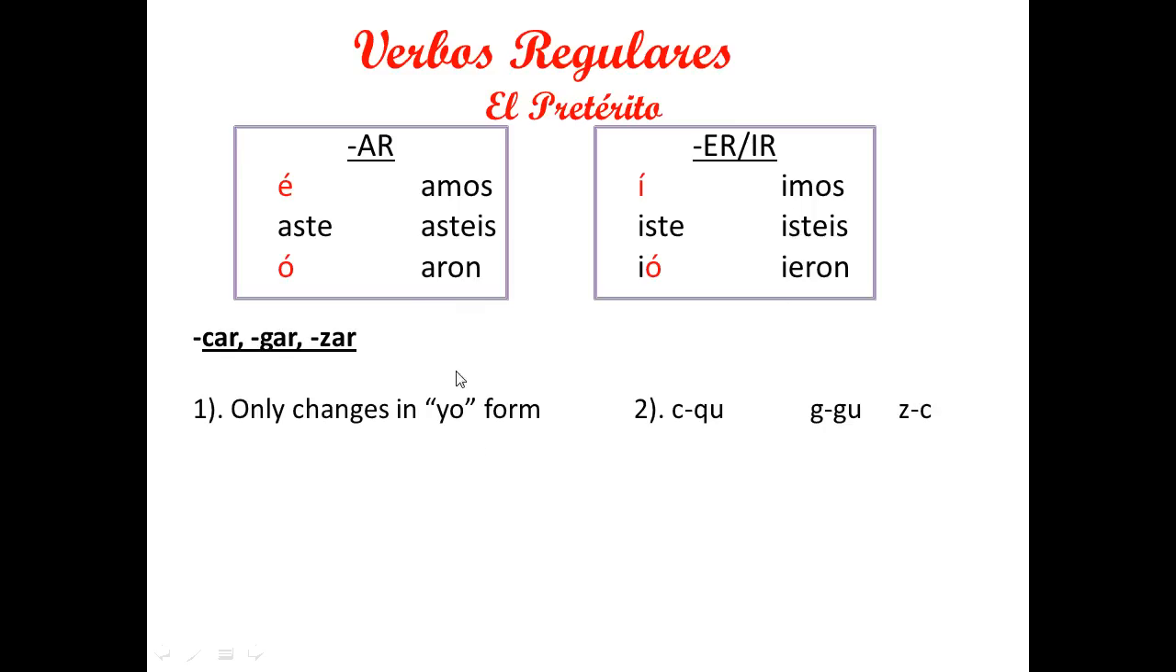So let's move on to the car, gar and zar verbs. Underneath car, gar and zar, number 1 and number 2, could you please write the only change in the yo form? And then number 2 is the changes. The C changes to QU, G to GU, and Z to C. Now there's 2 boxes underneath that.